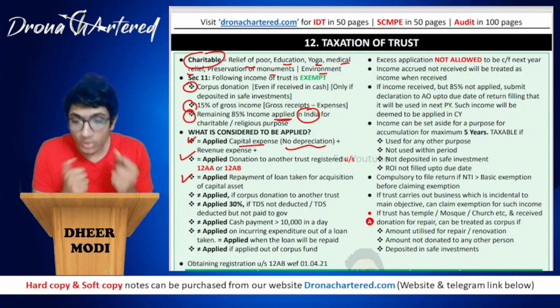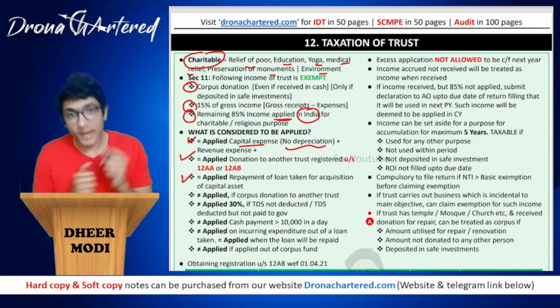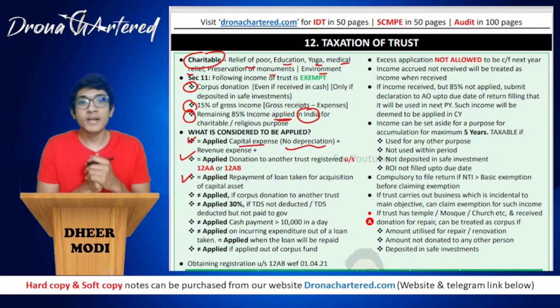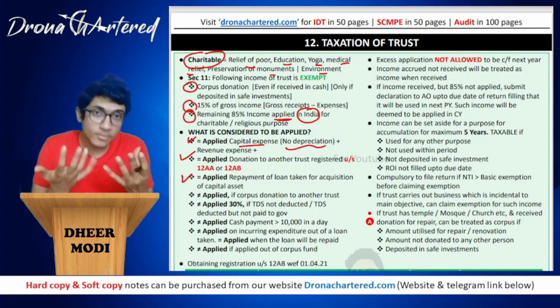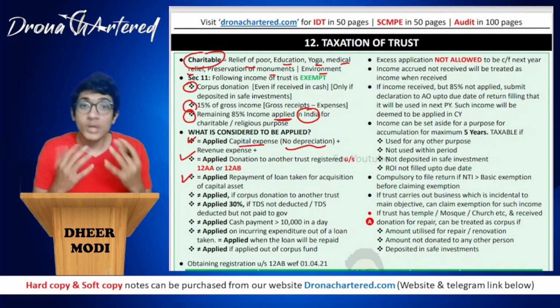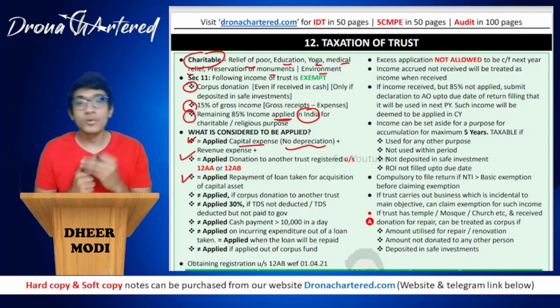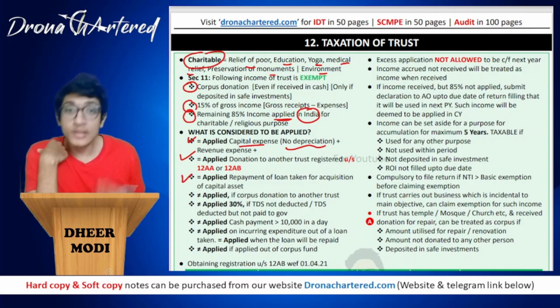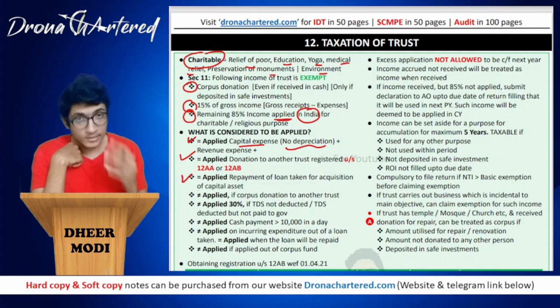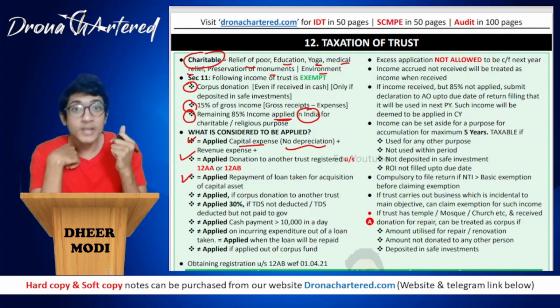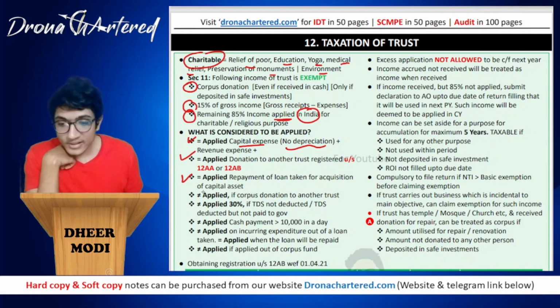If you took a loan to buy a capital asset and now you are paying back this loan, it is as good as having spent money to buy an asset. So only when you repay the loan taken to acquire this asset will this amount be treated as applied.